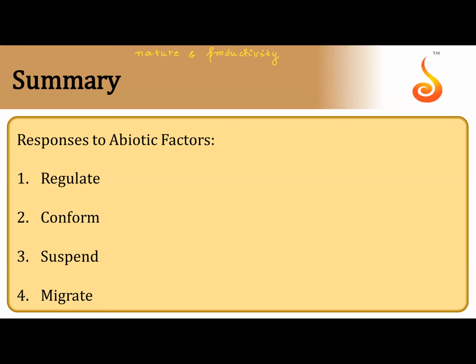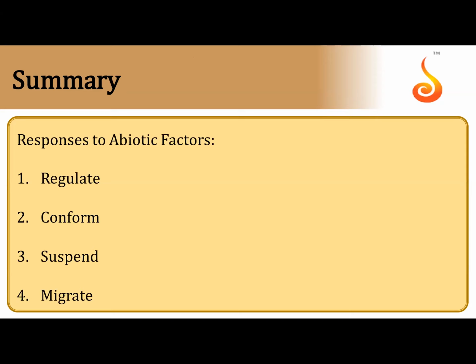These are abiotic factors, correct? Now, response to the abiotic factors. This is properly given in the textbook. We don't need to read anything beyond the textbook. The regulators, the conformers, the migrators, the suspenders. Read the textbook point to point. That's enough when it comes to response to abiotic factors. We don't need anything much. We have little to speak about adaptations. So that completes one-third of the lesson.